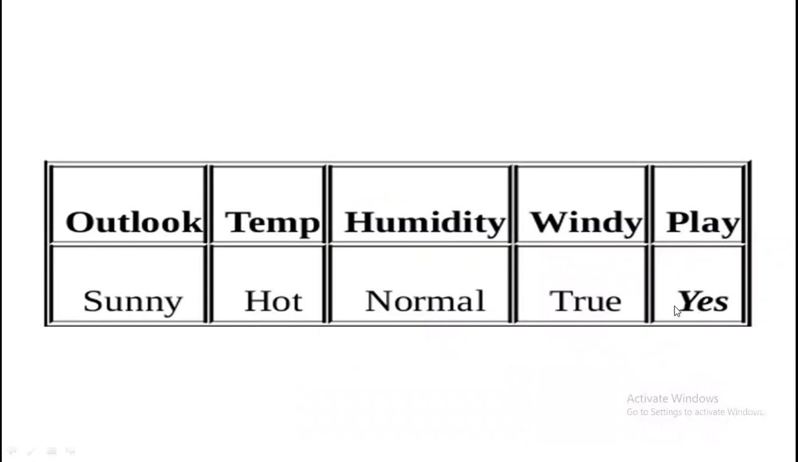We got to know the decision by constructing the decision tree. So in this way, we can take the decision by using the construction of a decision tree. So this is called the decision tree algorithm.